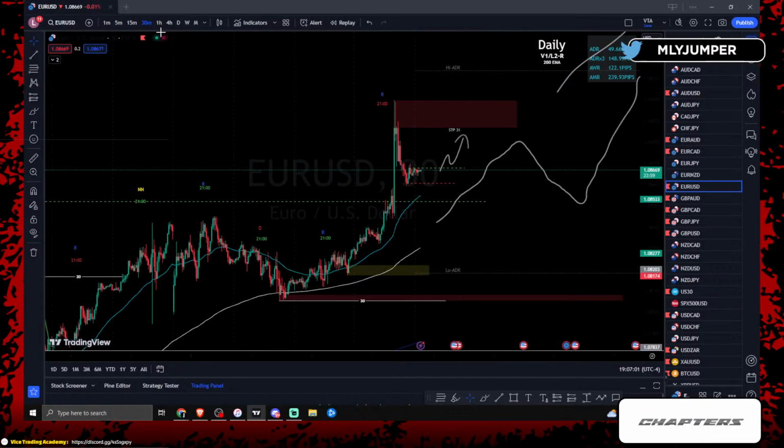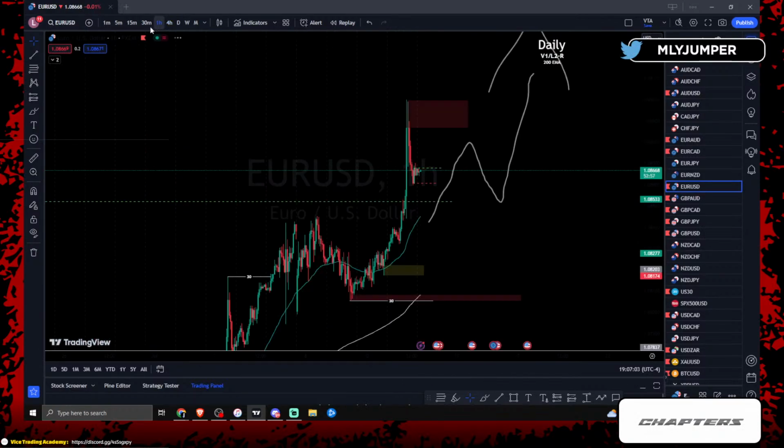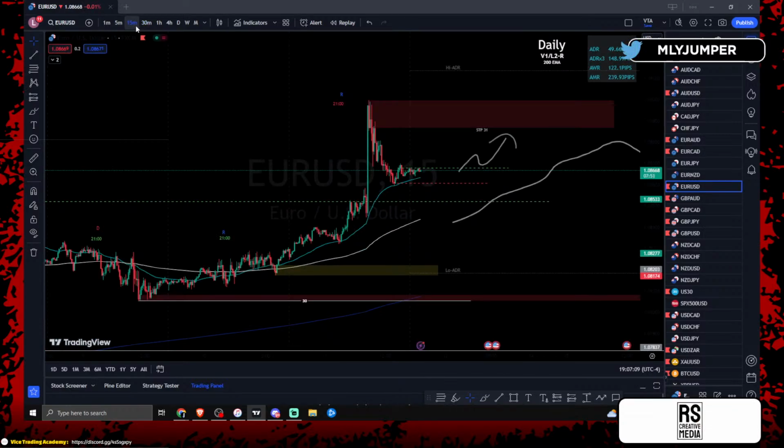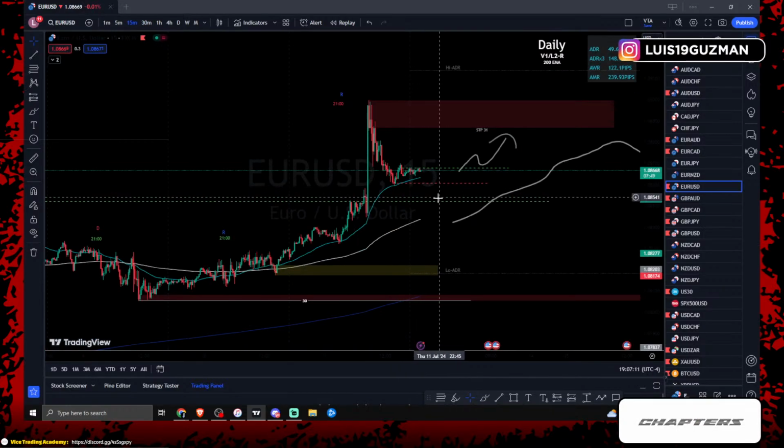EU is going to be a very interesting pair. Let's see if we have any engulfing candles. Nothing on the 4, nothing on the 1, nothing on the 30. In the 15 minute right now, we just have price consolidating. Nothing in the 15 as of an engulfing candle.